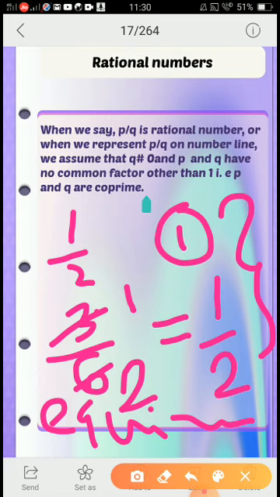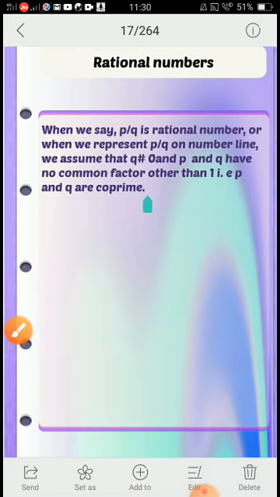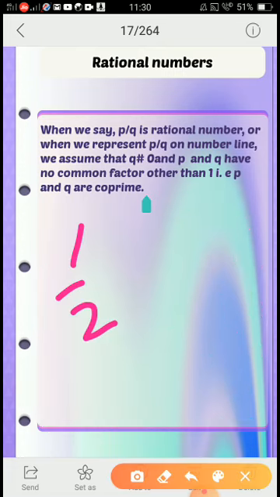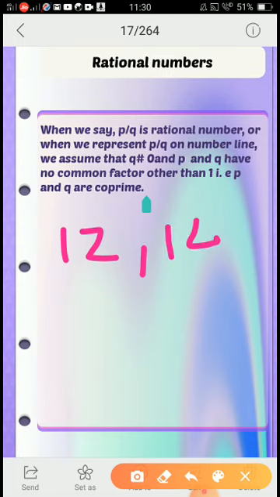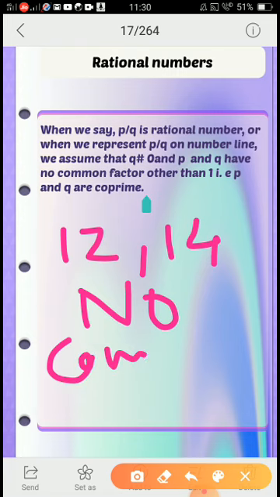Okay. So now here 1 and 2 don't have any common factor other than 1. And such numbers are called co-prime numbers. Co-prime means they have no factor other than 1. Suppose I write 12, 14. Are 12 and 14 co-prime? No. Why? 12 and 14 have a common factor, 2.